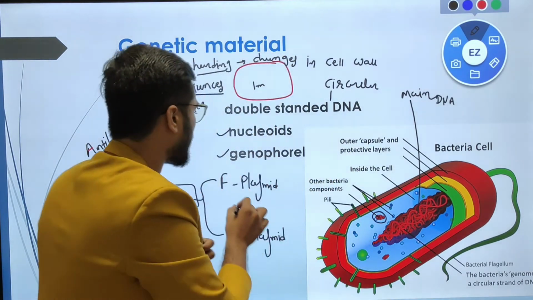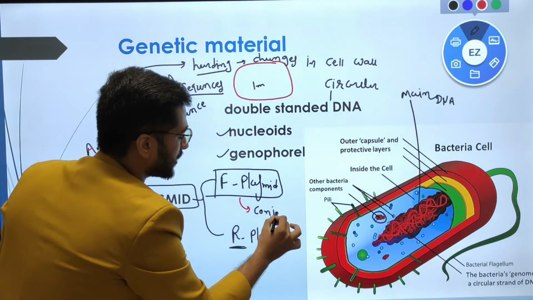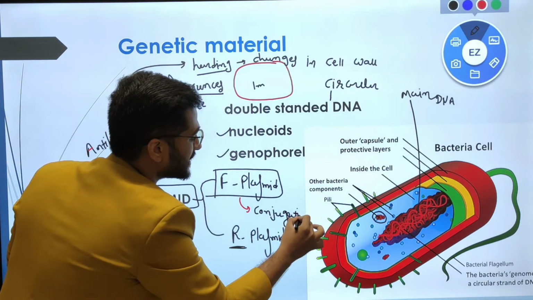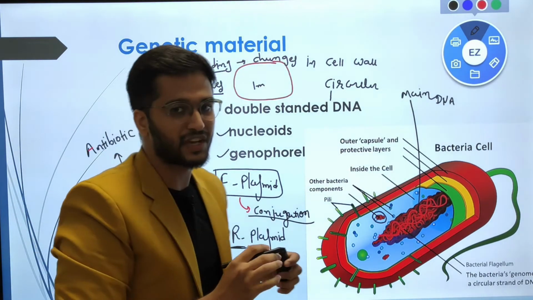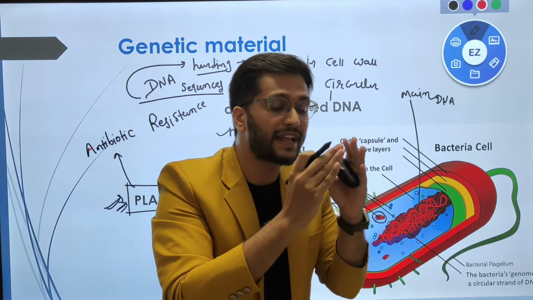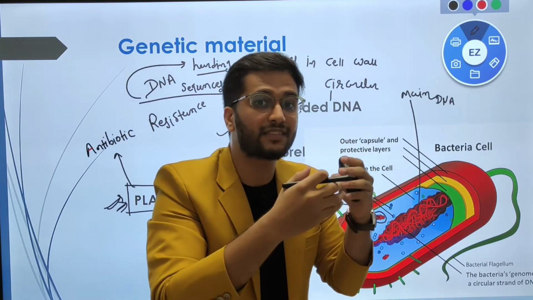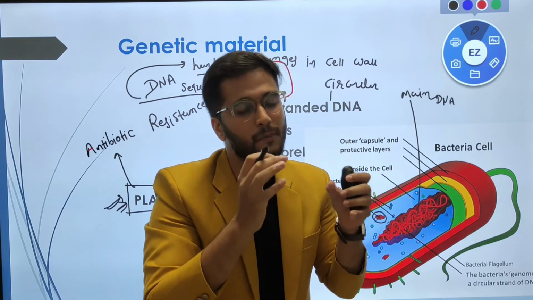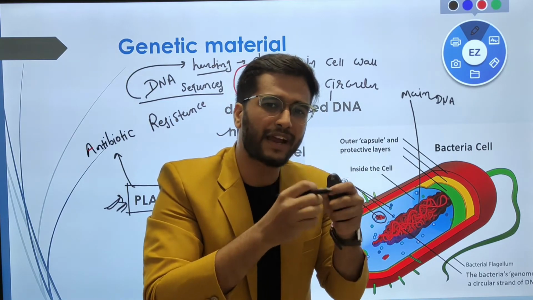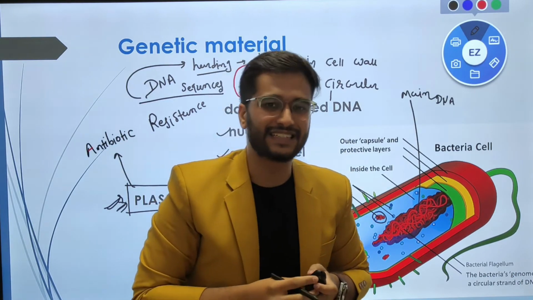This function is done by the F plasmid through the process called conjugation. We will learn about conjugation in the chapter Biological Classification. For that reason, you have to understand that the F plasmid is the plasmid by which these resistance genes, which are developed inside the R plasmid, will spread into the colony, and now the whole bacterial colony will become antibiotically resistant. Is it clear?